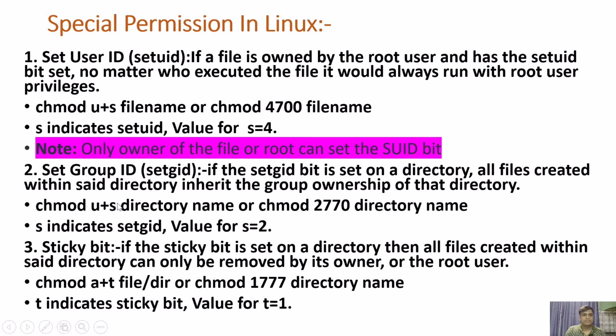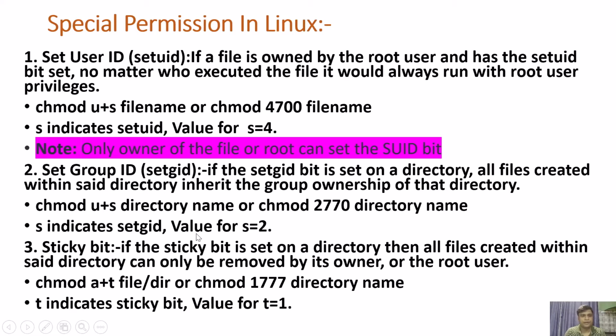And you can use chmod g+s directory name, or you can also use chmod 2770 directory name. S indicates setGID over here, but the value for s will be 2. Okay, and in setUID the value of s will be 4, right?